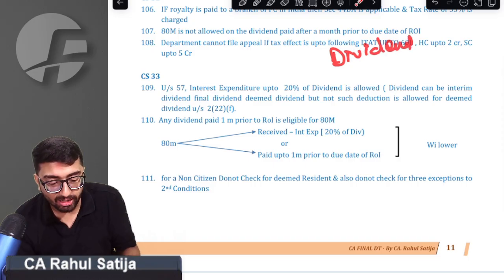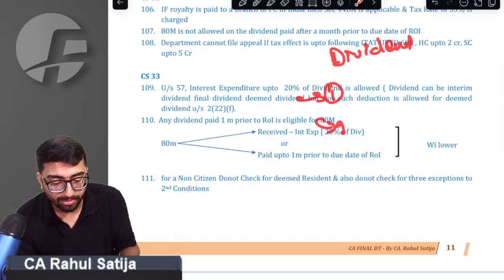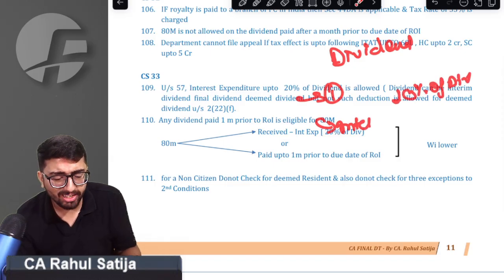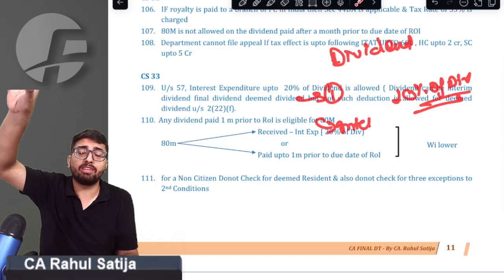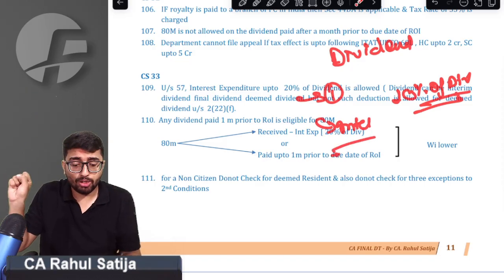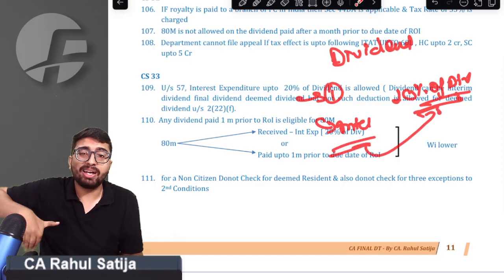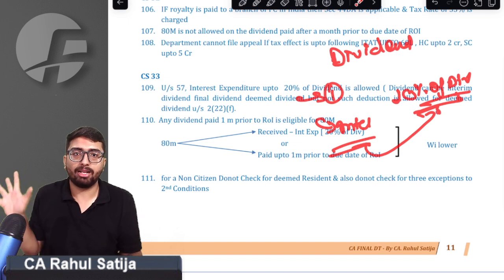Sir, against this dividend income, only one expenditure is allowed, that is interest paid. And that too up to 20% of the dividend. Only 20% of the dividend is allowed. Whatever interest you are paying, 20% of the dividend amount of that interest would be allowed, sir.